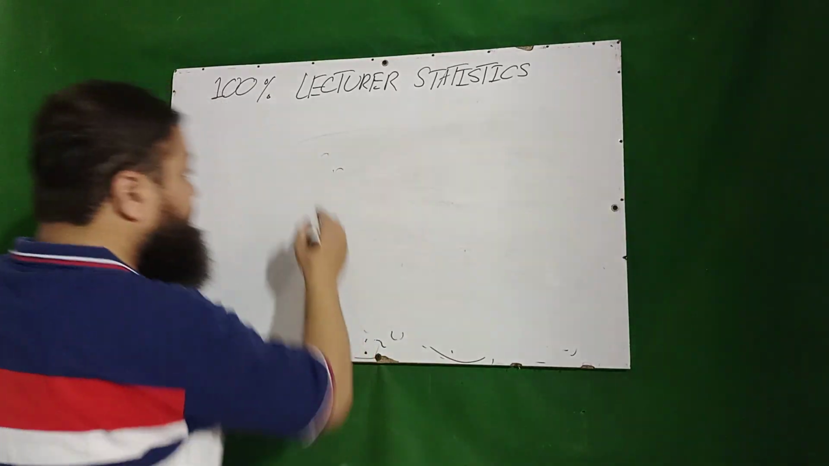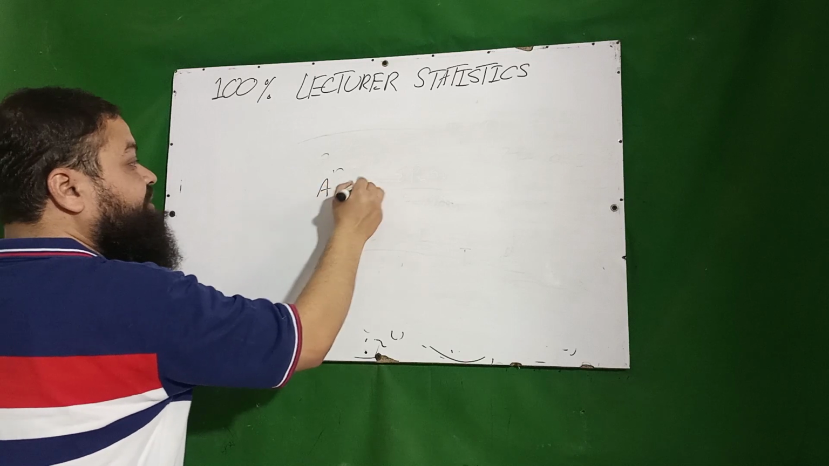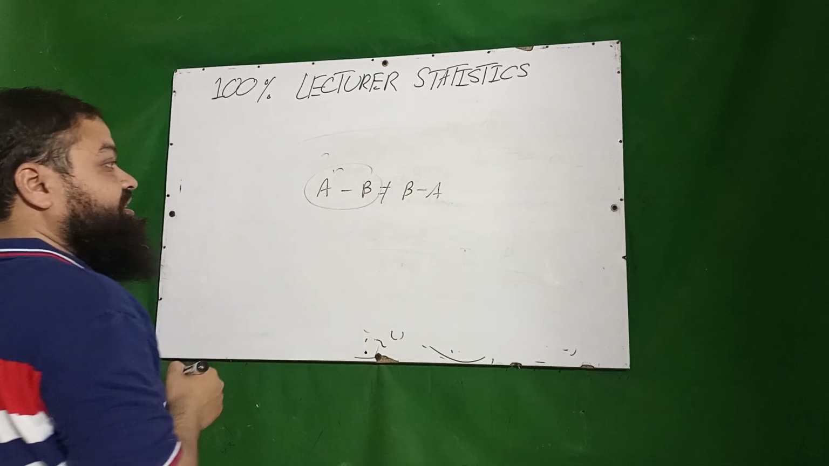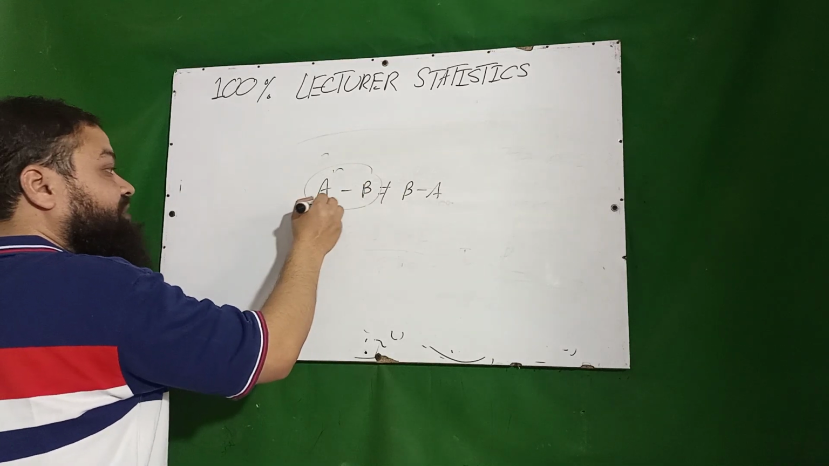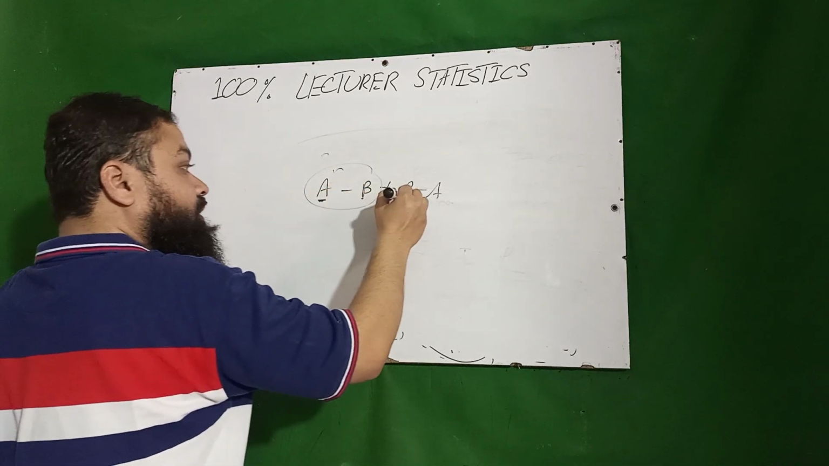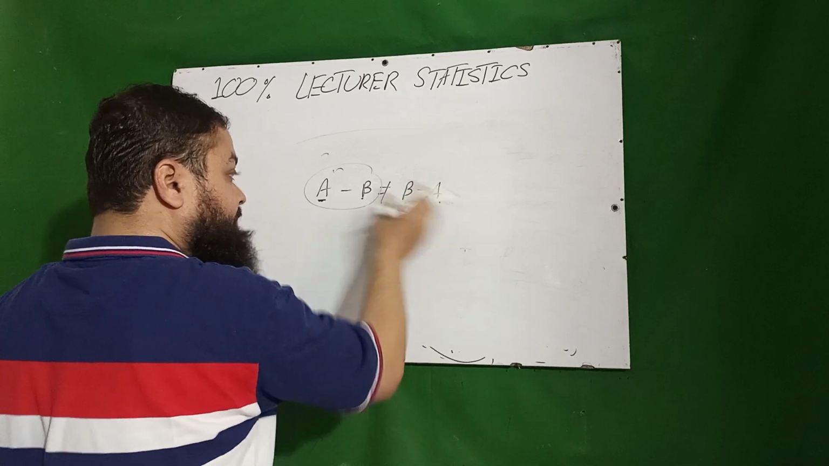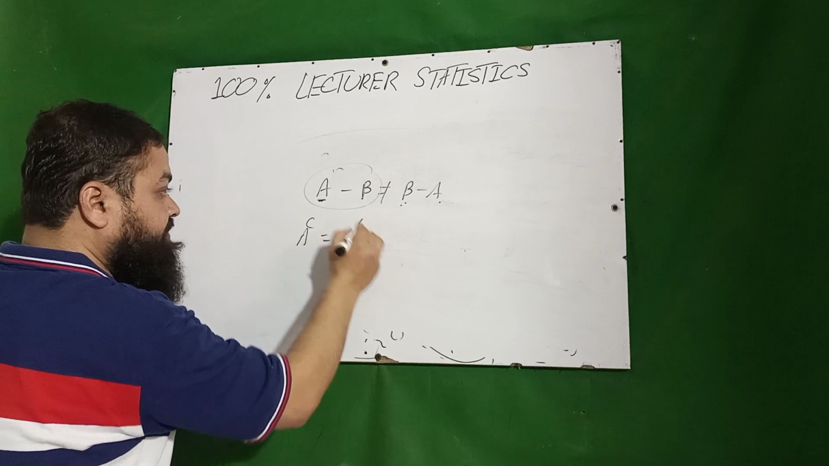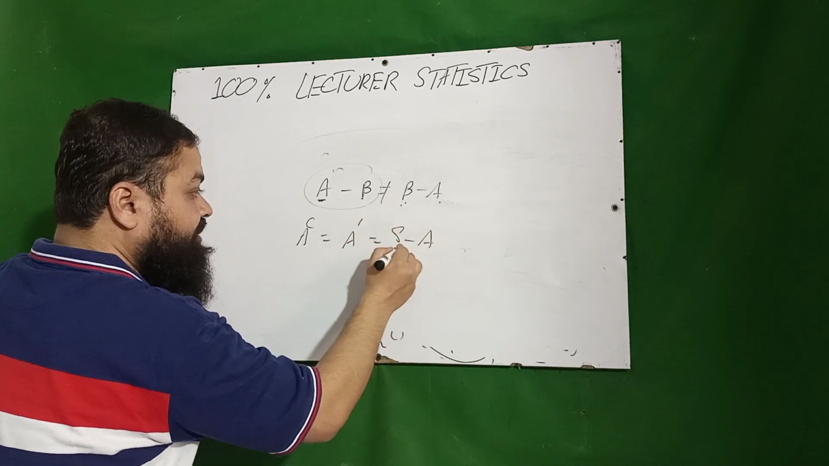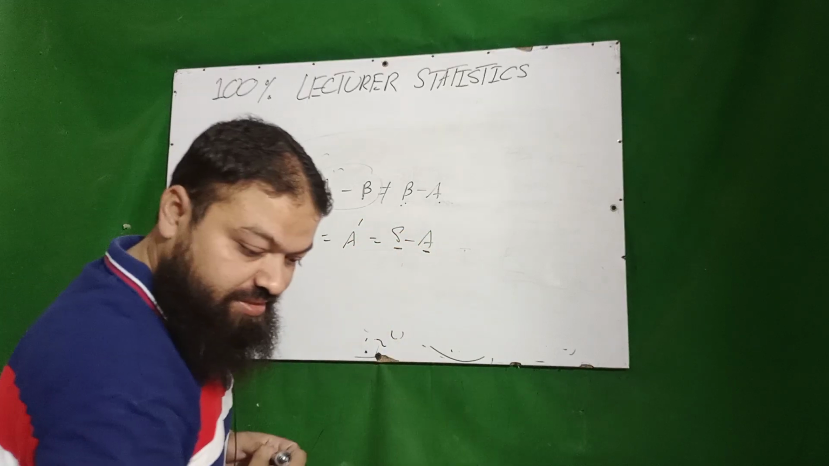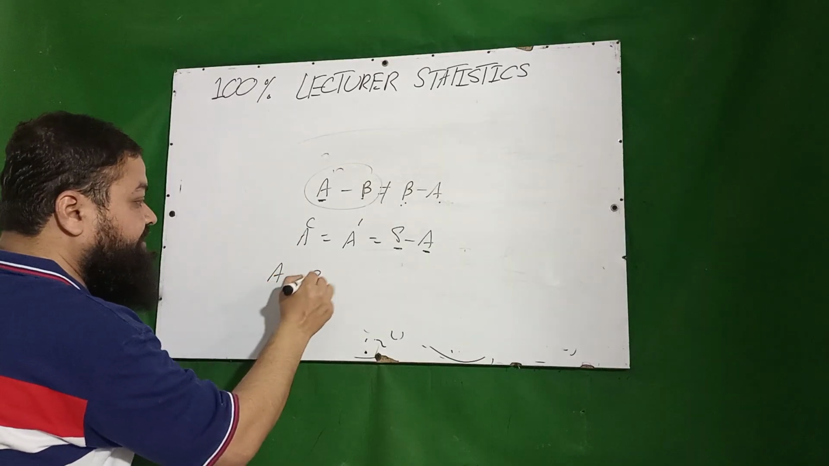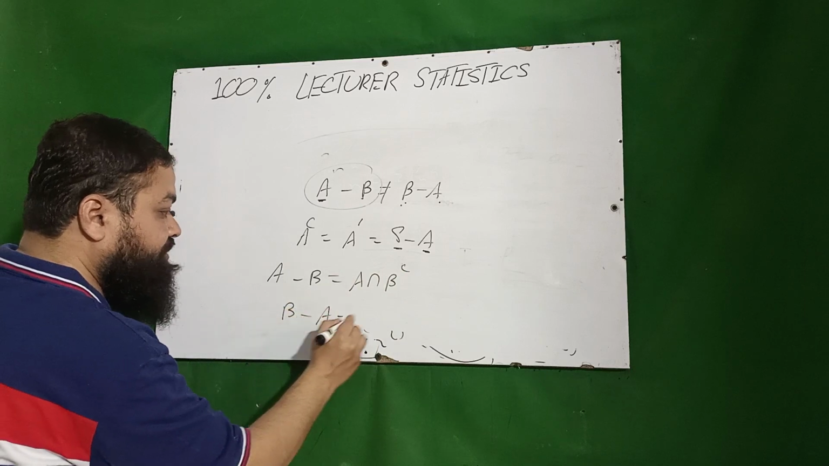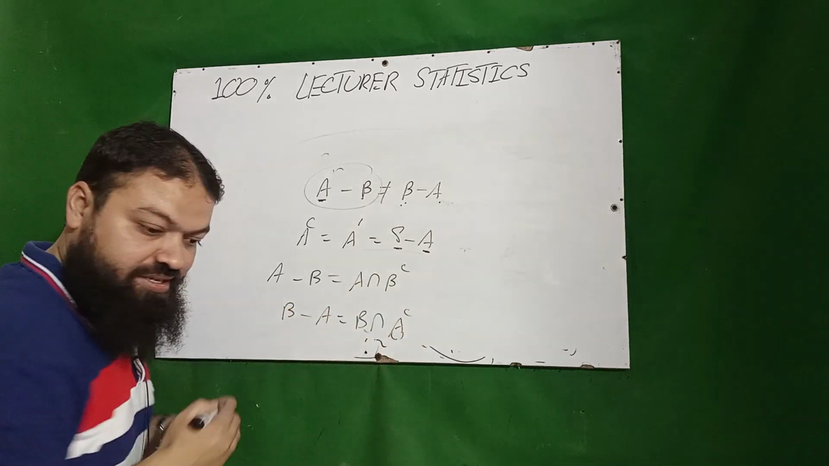Next one is, dear students, in sets A minus B is not equal to B minus A. What does A minus B mean? A minus B means all the values of A which are not in B, and B minus A means all the values of B which are not in A. And A complement, which is also written as A prime, will be equal to S minus A, total sample space minus A. And A minus B is equal to A intersection B complement, and B minus A is equal to B intersection A complement.